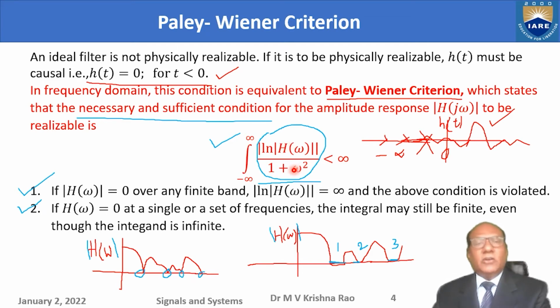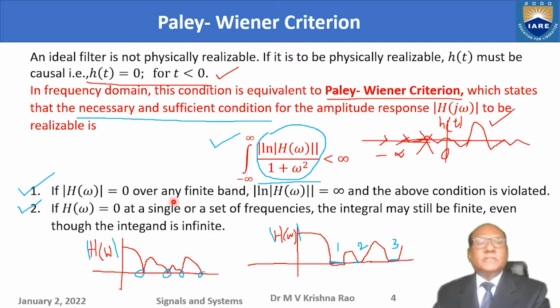Omega is finite in the denominator, but log of 0 is minus infinity, and when you take the magnitude it becomes plus infinity. So the integrand is infinite, but in spite of that, the total integral can still be finite because the contribution of this is very small, and you can show mathematically that this is possible.